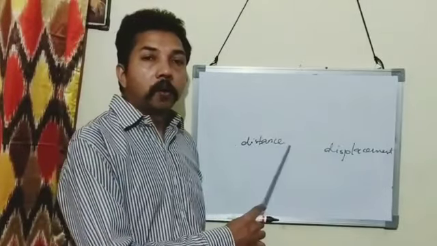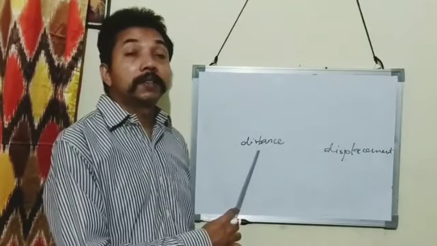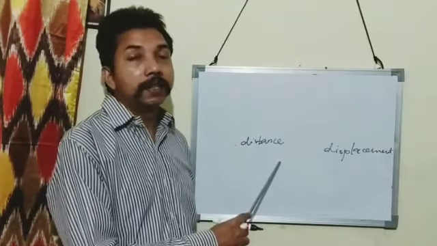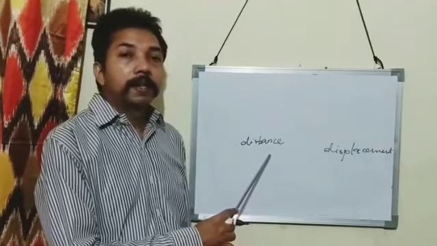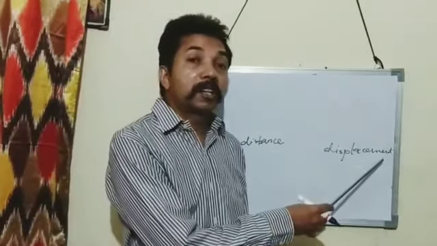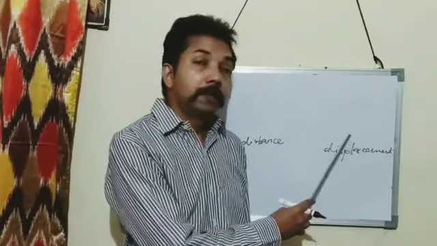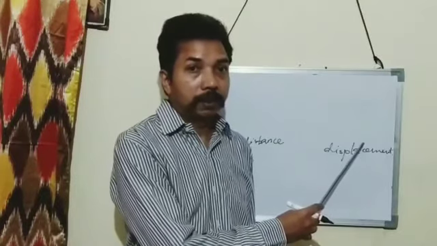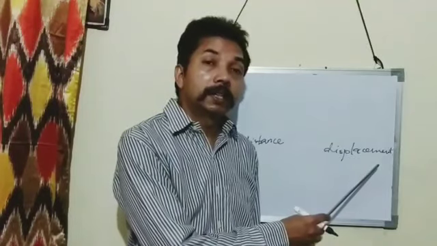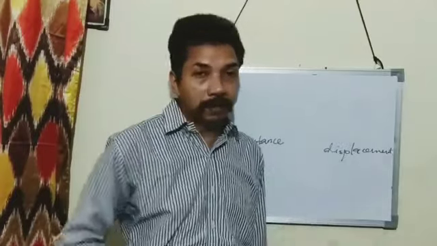Distance is the total length covered by a body. The SI unit of distance is meter and CGS unit of distance is centimeter. It is a scalar quantity. Displacement is the shortest distance between 2 points in a specific direction. It is a vector quantity. The SI unit of displacement is meter, and CGS unit of displacement is centimeter.